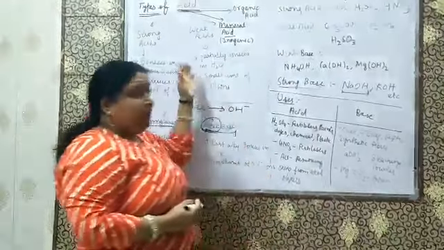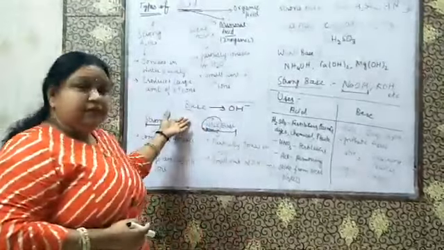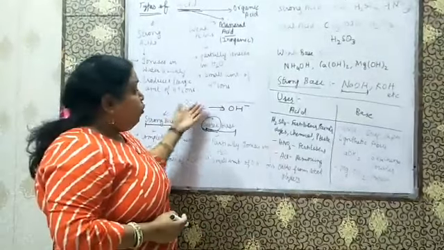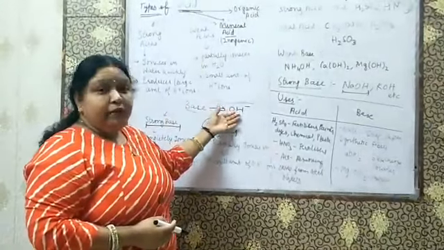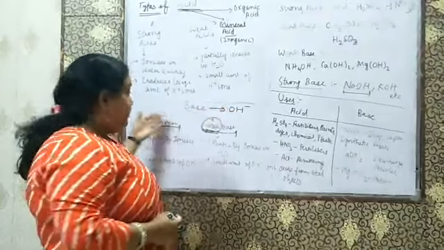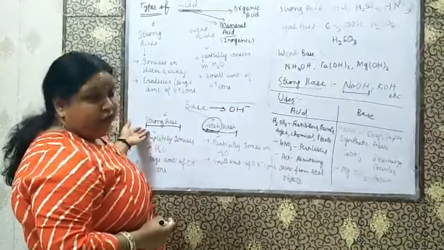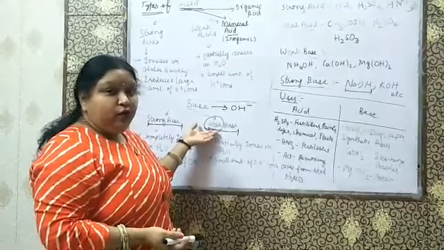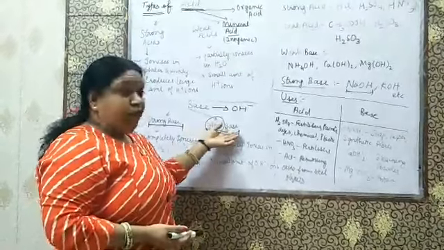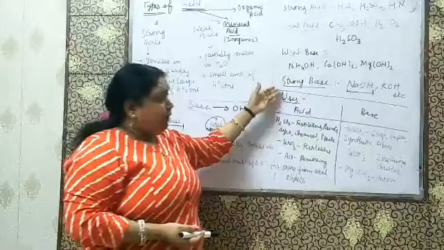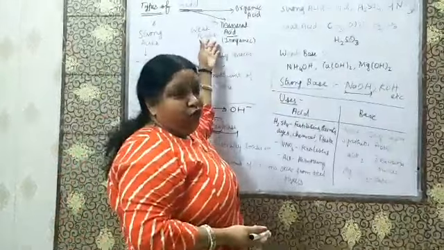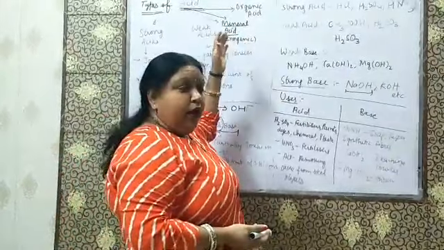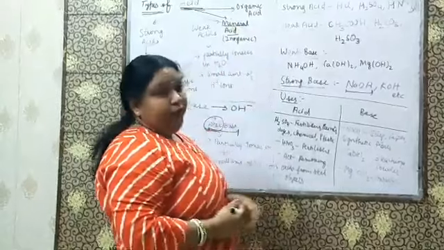A base is a substance which gives more OH minus ions when dissolved in water. The substance giving more OH minus is called a strong base. Those giving a lower concentration of OH minus are called weak bases. And here are the examples given of strong acids, strong bases, weak acids and weak bases.